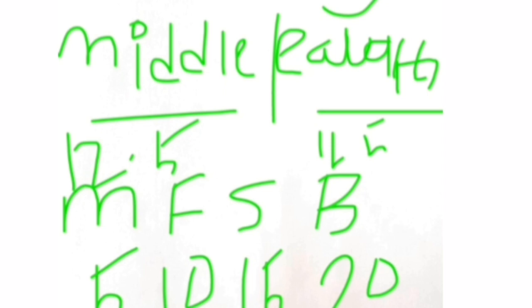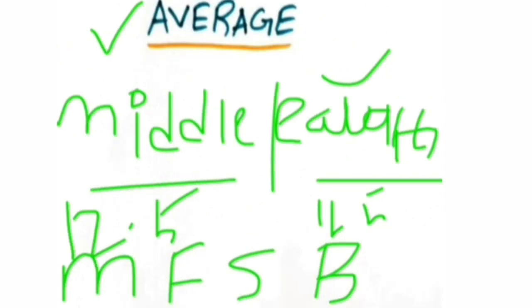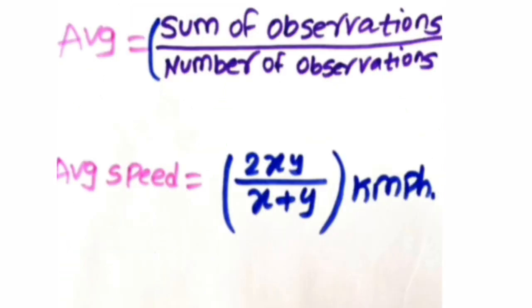Now let's jump into the averages topic. Before doing the sums, there are two conditions you have to remember before attempting averages questions. Do remember these two basic points.